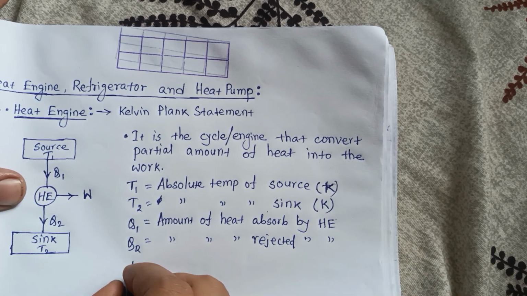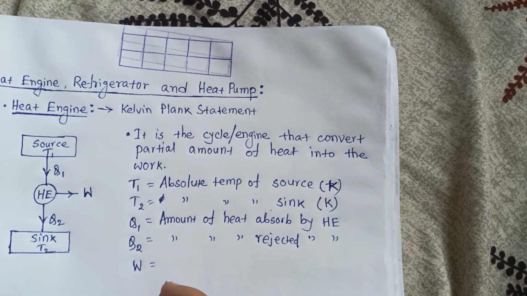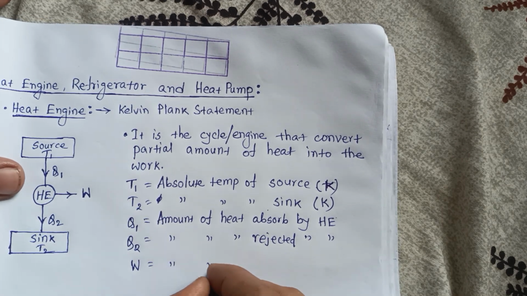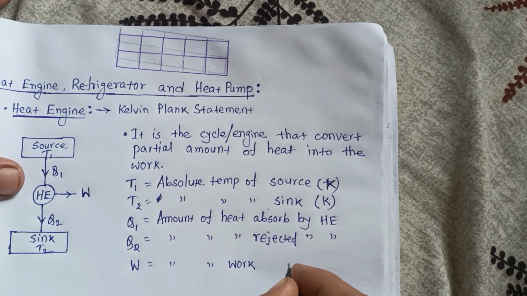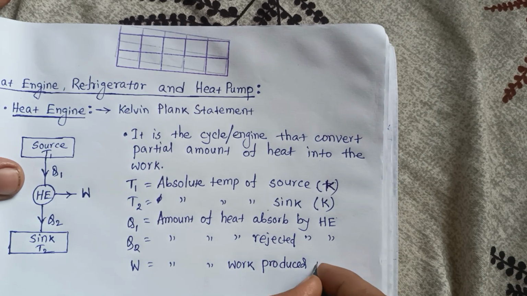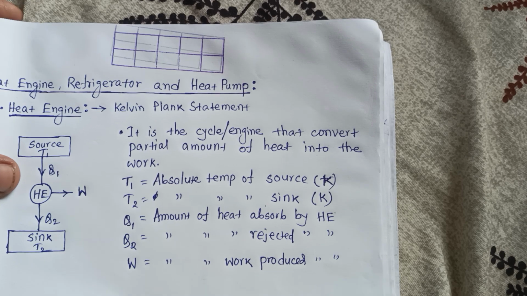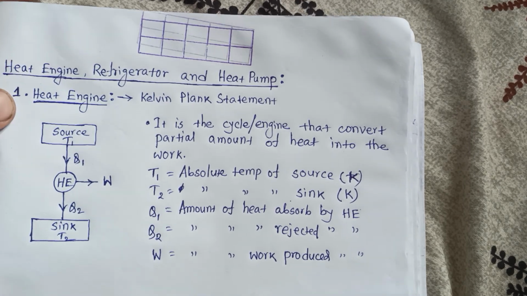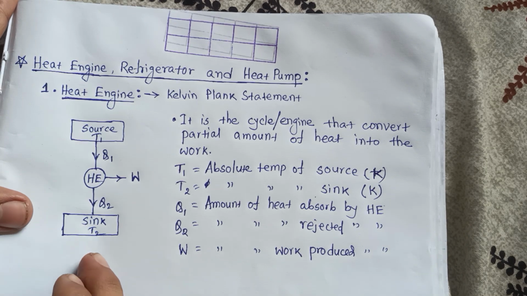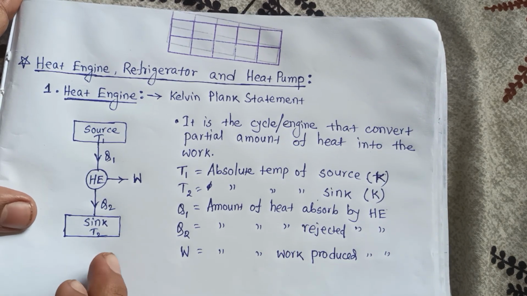Okay. So what is W? W is the amount of work produced by heat engine. Okay. So now we derive the efficiency of this heat engine.